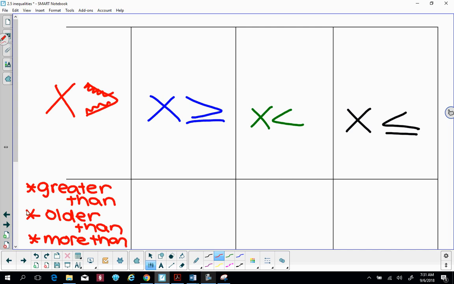And those are basically the two different things that would signify, okay, I know that this is having to do with greater than. So greater than would be like older than, more than, anything like that. So like even looking at your cards, this should be like a little cheat sheet to help you remember or help you think of what goes in what category. Does that make sense? Can anyone come up with their own scenario that would be greater than?